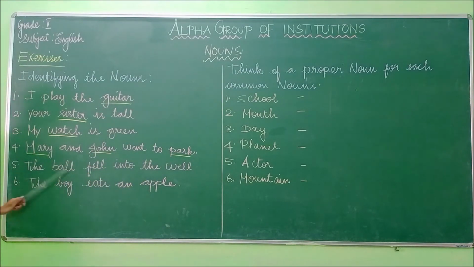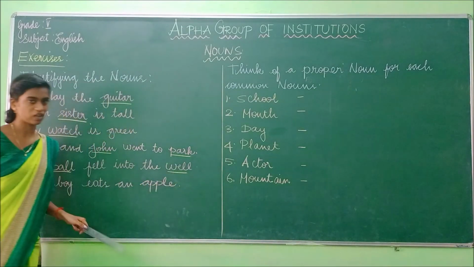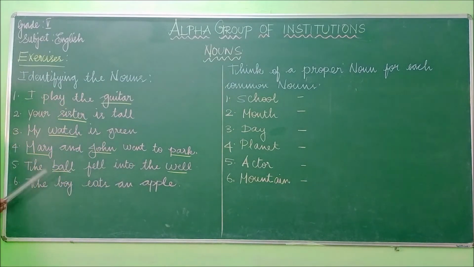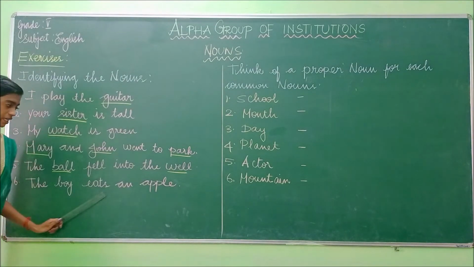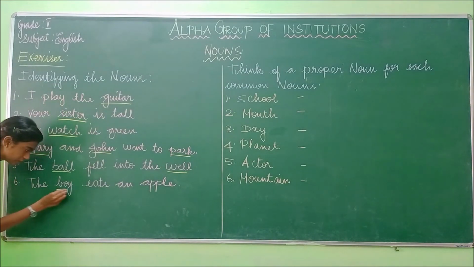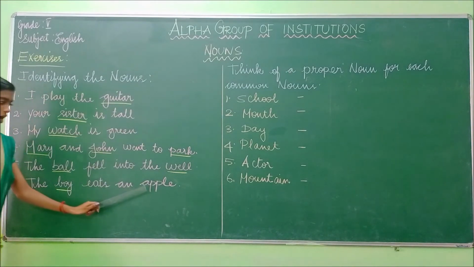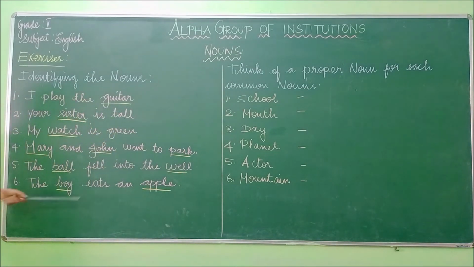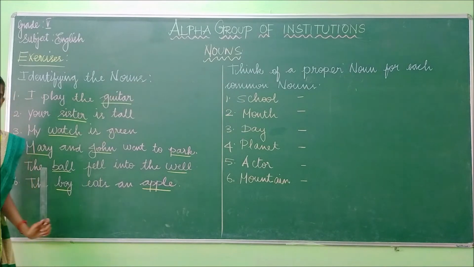The fifth one, the ball fell into the well. Ball is the naming word of a thing and well is a place. So ball and well are the nouns in the fifth sentence. The last one, the boy eats an apple. Boy is the naming word of a person and apple is the naming word of a fruit. So the boy and apple are the nouns in this sentence.